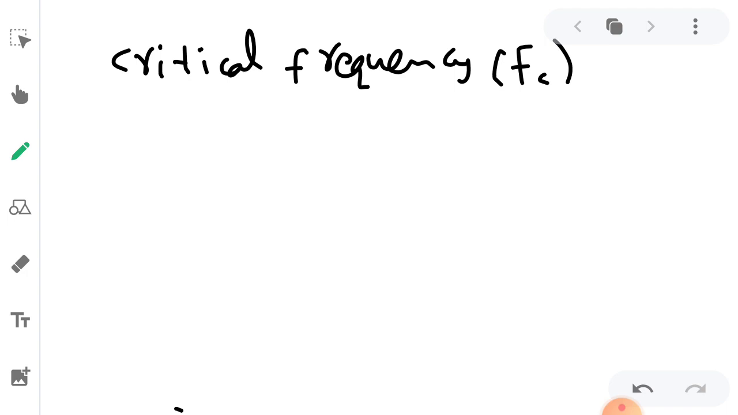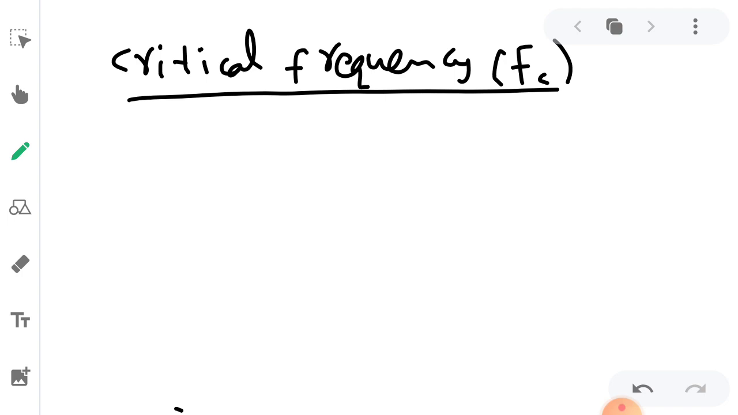This critical frequency Fc is related to sky wave propagation, which is defined as the highest frequency reflected by a particular ionized layer of the ionosphere. This critical frequency Fc will be different for different ionization layers. We have D, E, F1, F2, different ionized layers. So for different ionized layers, this critical frequency is going to be different.